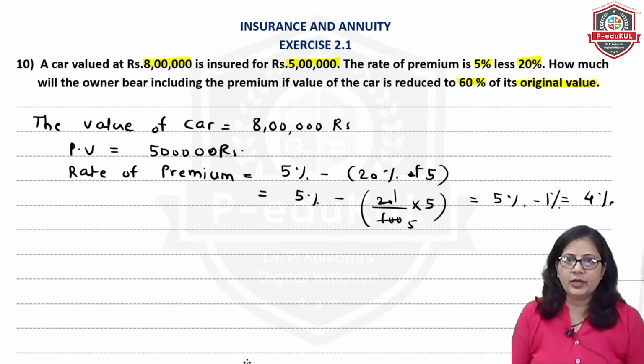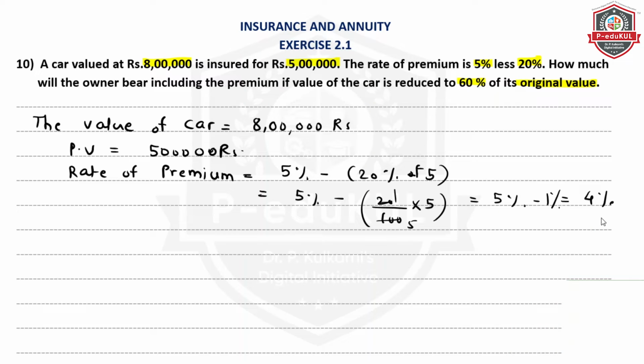So this will come up as 4%. Is this clear? Rate of premium, what is given, just see. The rate of premium is 5% less 20%, less 20% of the same 5%. So that's why I have calculated here 5% minus 20% of 5, and that will come up as 4%.